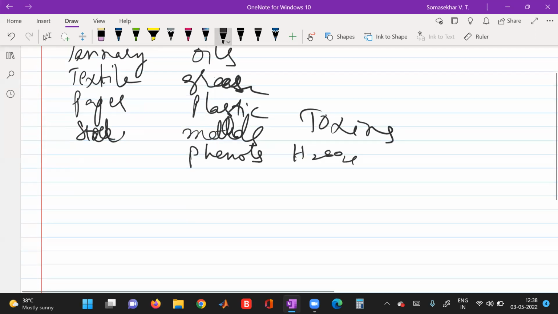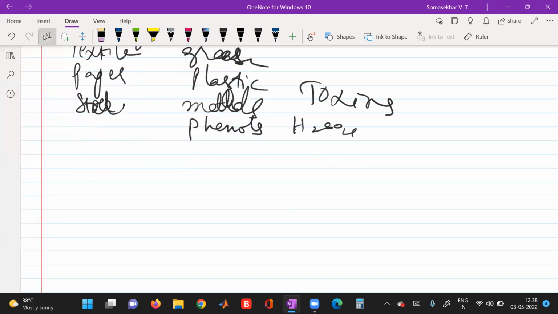Today let us see some of the industrial waste, that is mercury. Already we have discussed this mercury during inorganic pollutants.